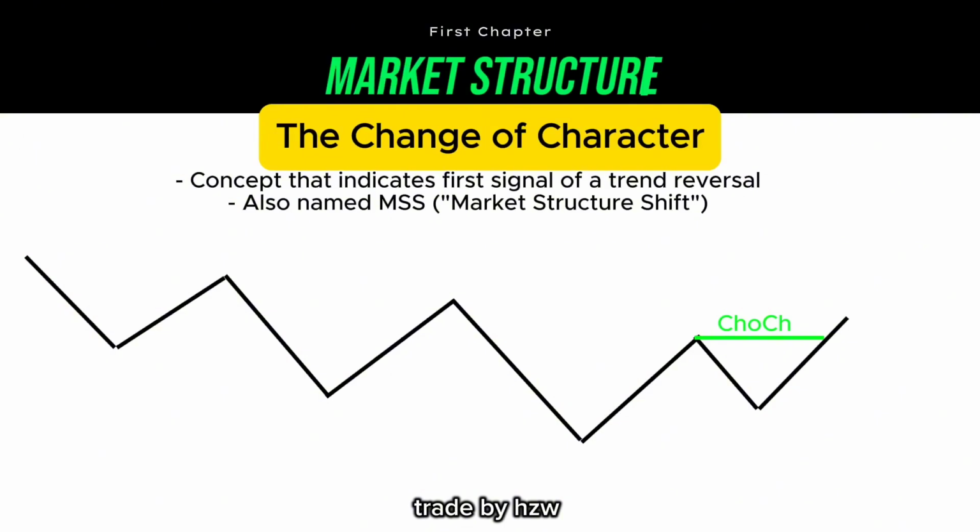The confirmation of the trend reversal happens when the price pulls back to the downside, doesn't manage to break the last lows, and it goes up breaking the last high. So essentially, it invalidated the downtrend fundamentals of lower lows and lower highs and validated a market structure shift to an uptrend by creating higher lows and higher highs.